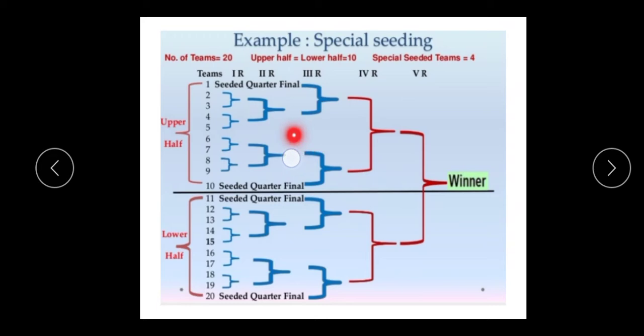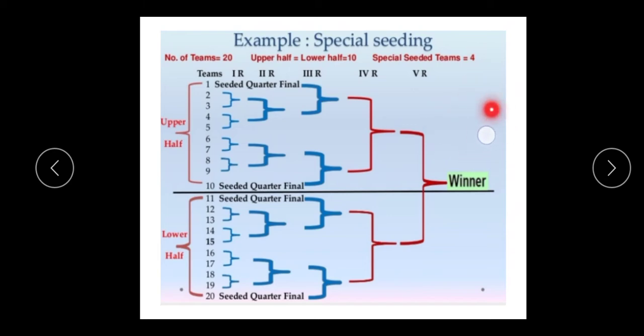Then, very important, for the total number of teams, 10 upside and 10 downside, because this is an even number. When the number of teams is even, we use the formula n upon 2 for the upper half and n upon 2 for the lower half. The number of teams is 20, 20 upon 2 is 10, so 10 teams are in the upper half and 10 teams in the lower half. After that, the total teams when we do 20 minus 4, the total result is 16.